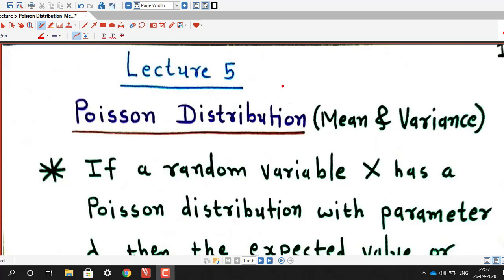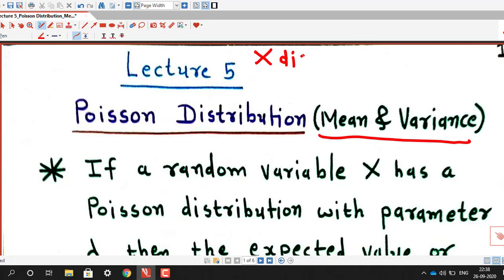Before deriving the formula for the mean and variance of a Poisson distribution, let us recall the formula for the mean and variance of a discrete random variable.